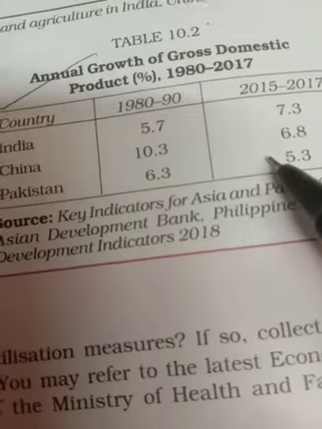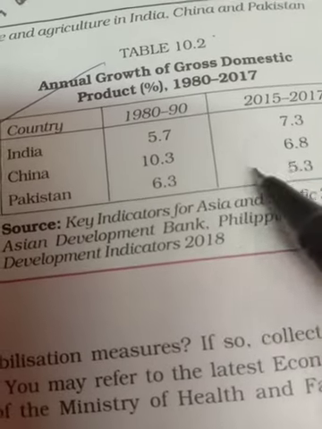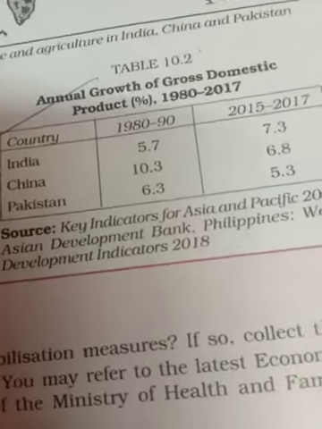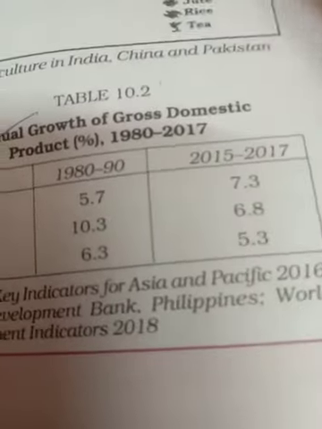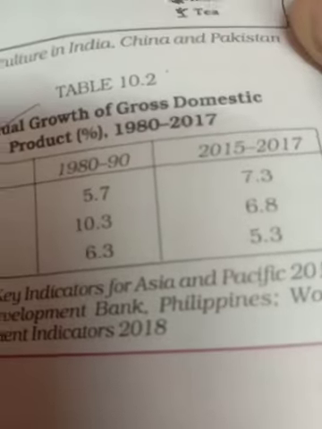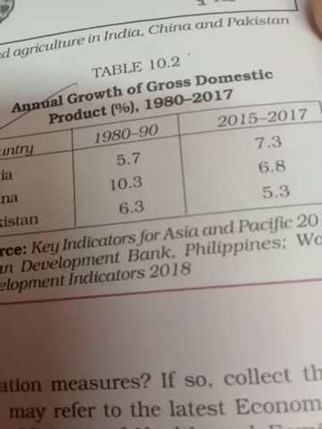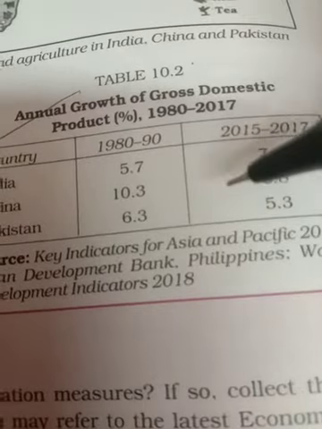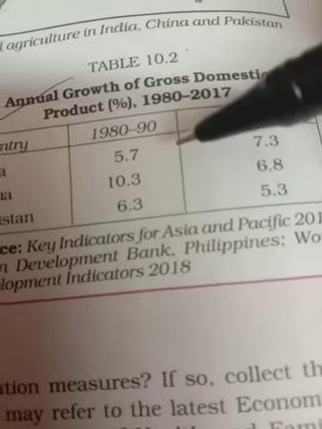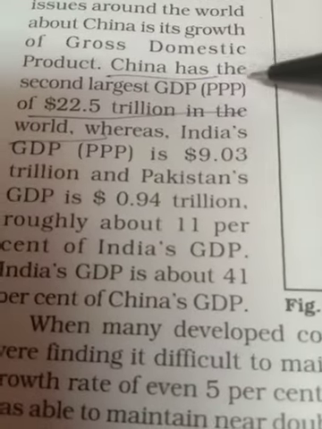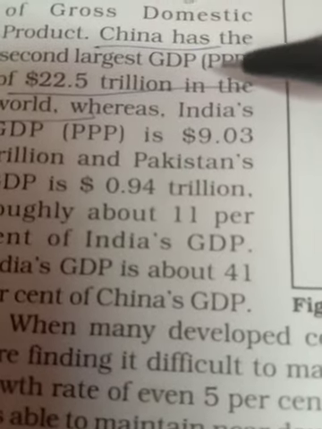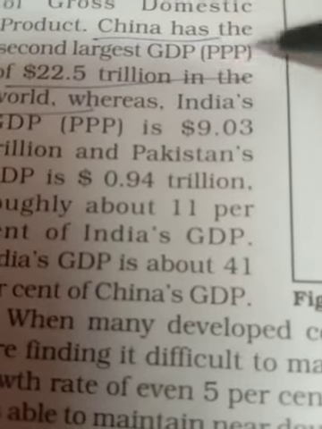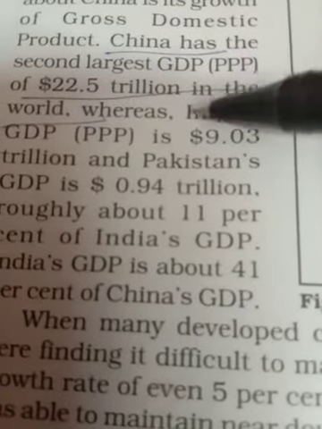Basically, if we are talking about China in the 1980-90s, the data given there shows that China has the second largest GDP in the world, whereas India got the lowest position. The GDP of China is the second largest GDP, and that is $22.5 trillion. Trillion means one followed by 12 zeros. It's a very big figure in the world.